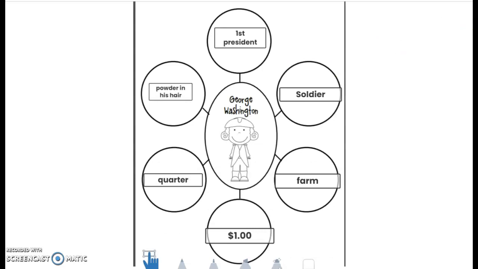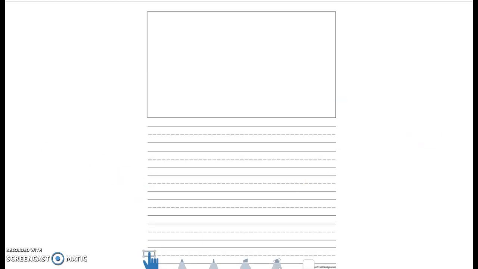I need to pick 2 key details from my bubble map that I want to tell you about George Washington. So I'm going to pick that he was the first president, and then I'm going to pick something fun that he's on the dollar bill. So I'm going to use this key detail and this key detail. Now, I'm not going to use the other ones today, but it's good to have all your ideas so that you can think and have some choices about what to write about. So now that I know the key details I'm going to write about, I'm ready to go to my next page and start writing my informational sentence.